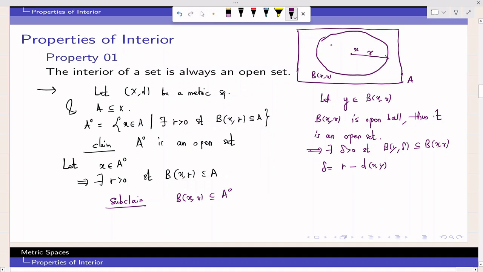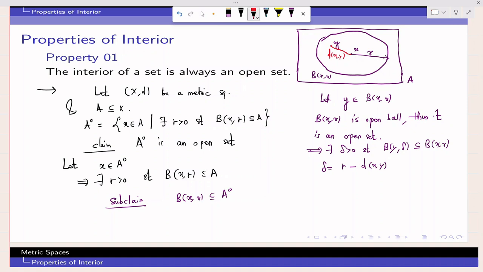Okay, now you have taken some point y from this open ball. So obviously there is some distance between x and y. So this is your d(x, y), right? So I will remove this much distance from radius r, so I will have a very small distance around x. If I draw an open ball around y of that distance, definitely r minus d(x, y).